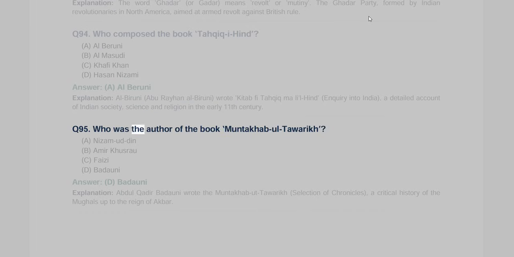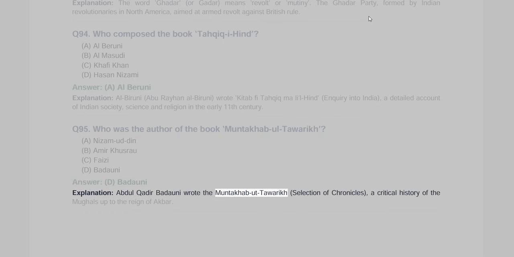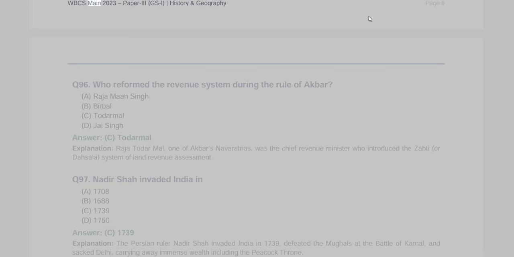Q95. Who was the author of the book Muntakhabul Tawarik? A. Nizamuddin, B. Amir Khusro, C. Faizi, D. Badayuni. Answer D. Badayuni. Explanation: Abdul Qadir Badayuni wrote the Muntakhabut Tawarik, selection of chronicles, a critical history of the Mughals up to the reign of Akbar. Page 9 WBCS Main 2023, Paper 3.